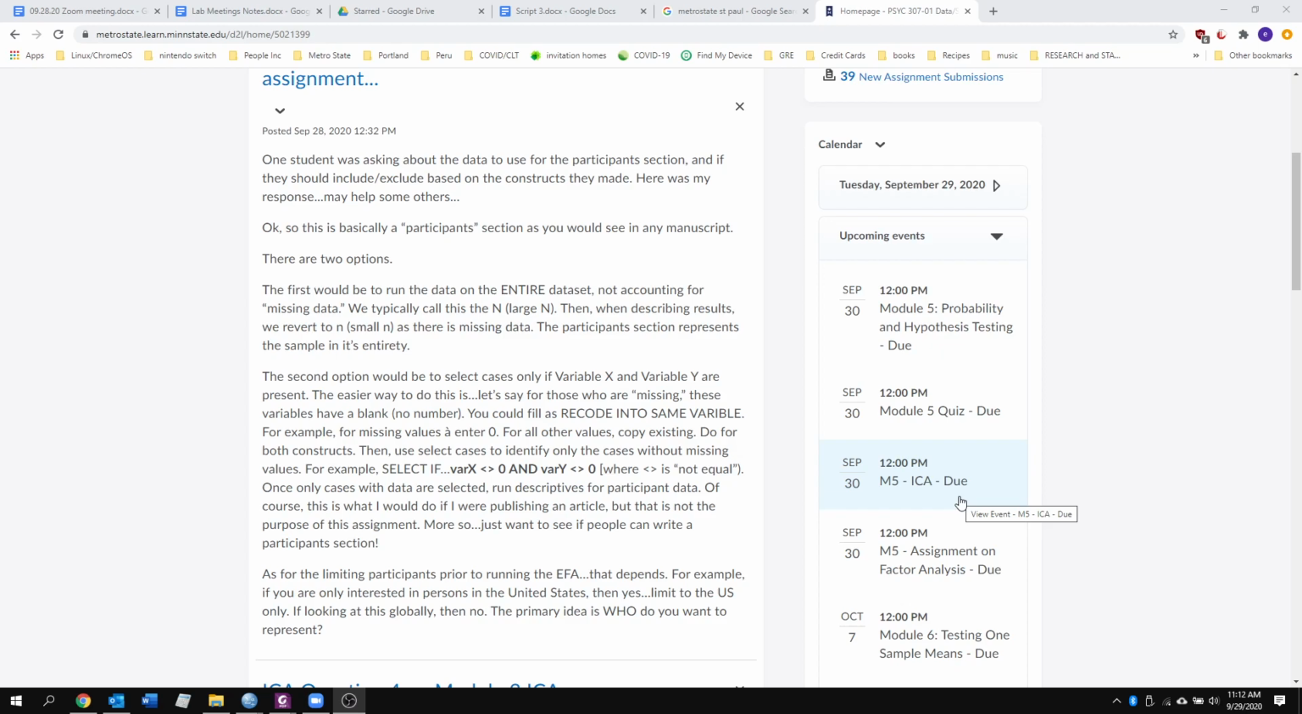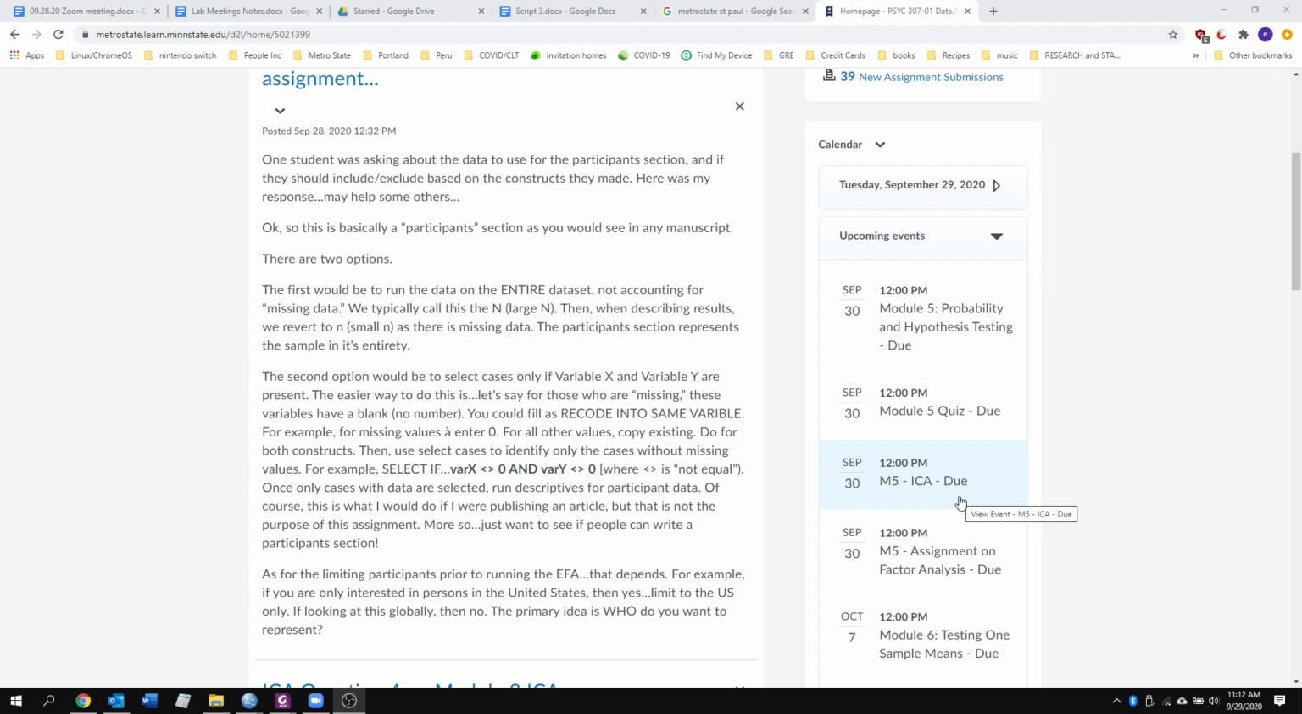And this is something that would be useful for you if you're writing an actual manuscript. If you're thinking about this logically, you only want to report the demographics information for those who have answered the questions that create your construct, or your two constructs, or all your constructs.